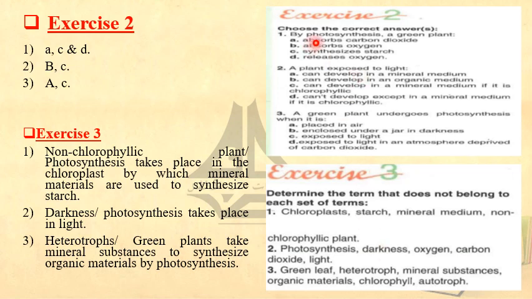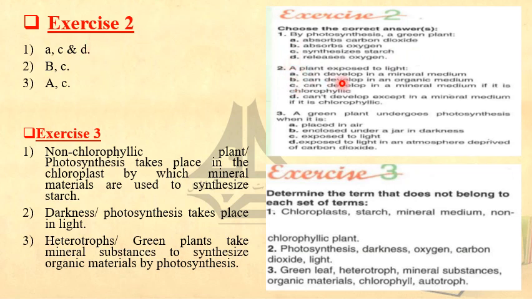Number 2. Choose the correct answers. You might have one true answer or more than one. Let's read. By photosynthesis, a green plant absorbs carbon dioxide? Yes, true. Absorbs oxygen? No. Synthesizes starch or produces starch? Yes, true. Releases oxygen? Also true. So A, C, and D.